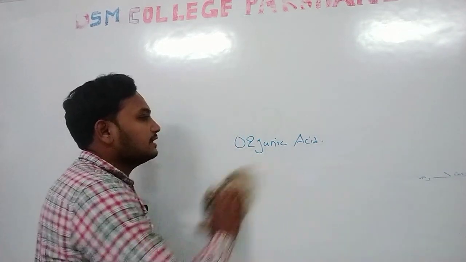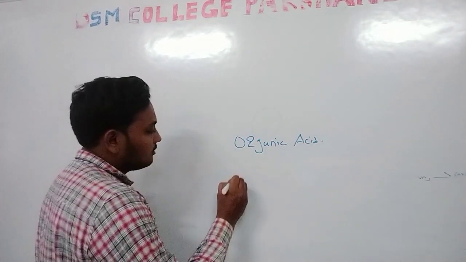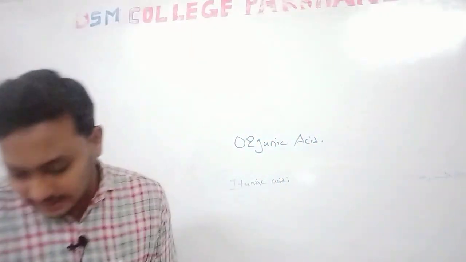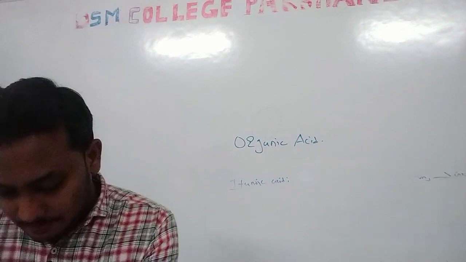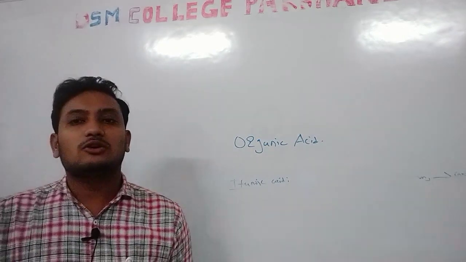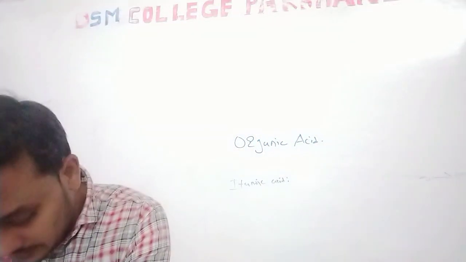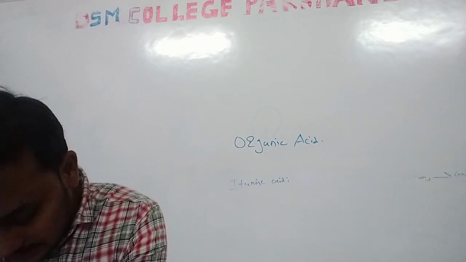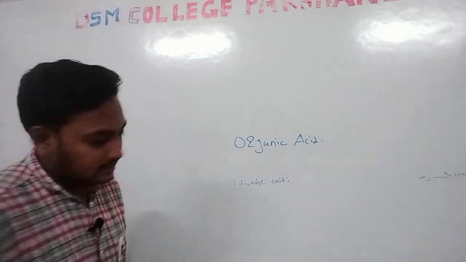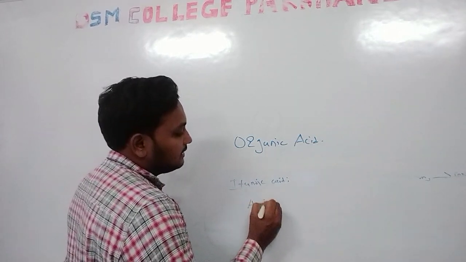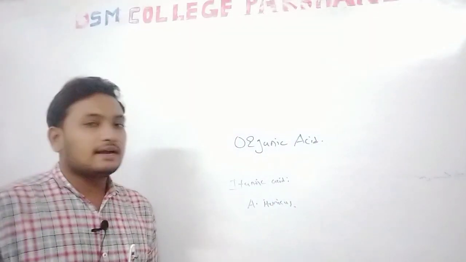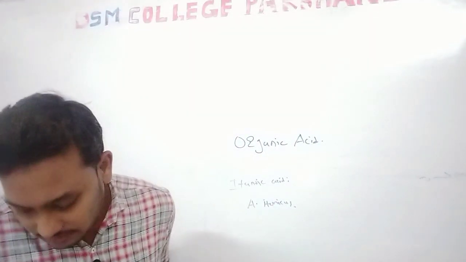Another organic acid is itaconic acid. It is the last organic acid. Itaconic acid is used in the plastic industry, paper industry and the manufacture of adhesives. Itaconic acid is commonly produced by Aspergillus terreus, a fungus. It produces itaconic acid in the fermentation media.